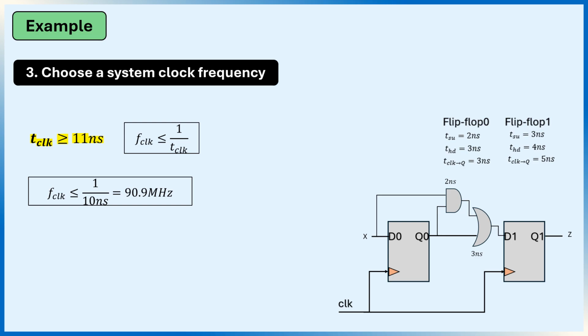Now that we have checked both the hold and setup constraints, we can choose the system clock. The minimum clock period required by our design is 11 nanoseconds. That means the maximum operating frequency is 90.9 MHz. So any clock at or below 90.9 MHz will satisfy all the timing requirements of the design.